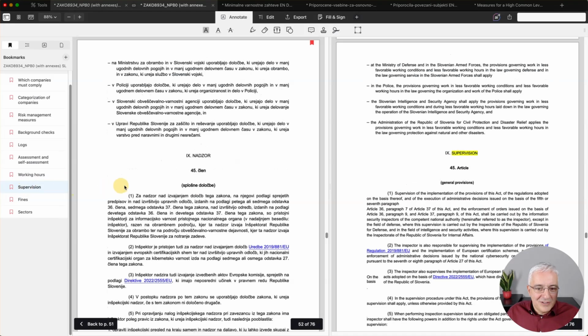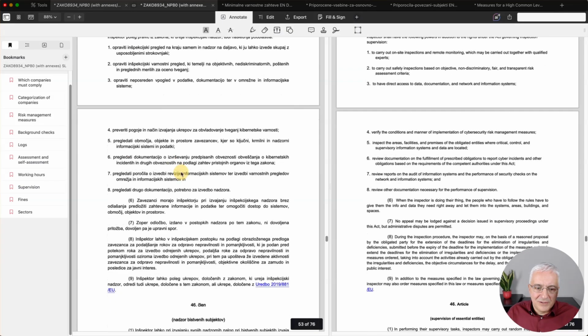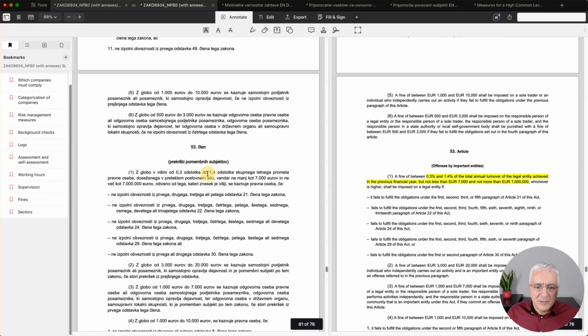Okay, supervision. There is a very detailed description on how government bodies supervise these essential and important entities. Lots of things here, so I'm not going to go through this. There are also specifications about the fines. As you can see here, it's up to 10 million euro for essential entities, exactly the same as in the NIS2 directive. But there are also fines for people that are in charge of these companies. So physical persons who are in charge of these companies also have to pay these fines if the company is found non-compliant. Okay, similar thing for important entities here.